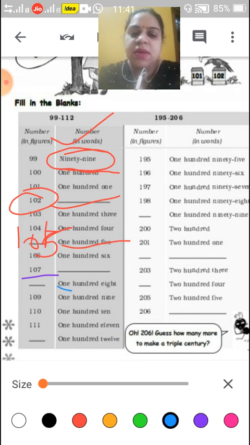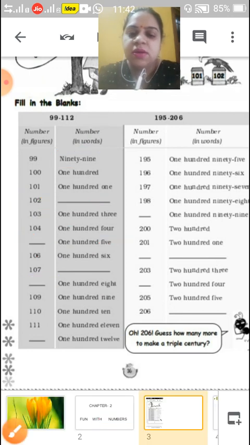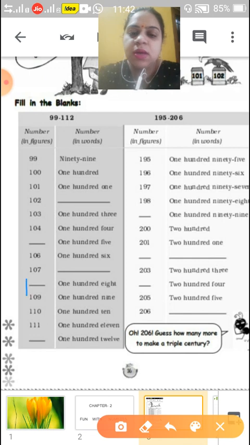Next, 108. Number in words is written. So what will you write here, children? You will write here 108, in figure. Okay, children. Next, 109 is written, 110 is written, 111 is written. Now 112. Number in words is written. You will write the number in figure.